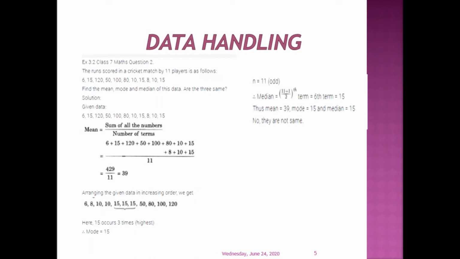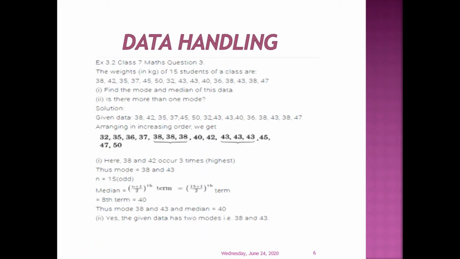Arrange the given data in the increasing order. We get 15 occurs 3 times. So mode is equal to 15. N is equal to 11. Median is (11 plus 1) by 2, that is 12 by 2, the 6th term, which is equal to 15. Mean is 39. Mode is 15. Median is also 15. So they are not the same.